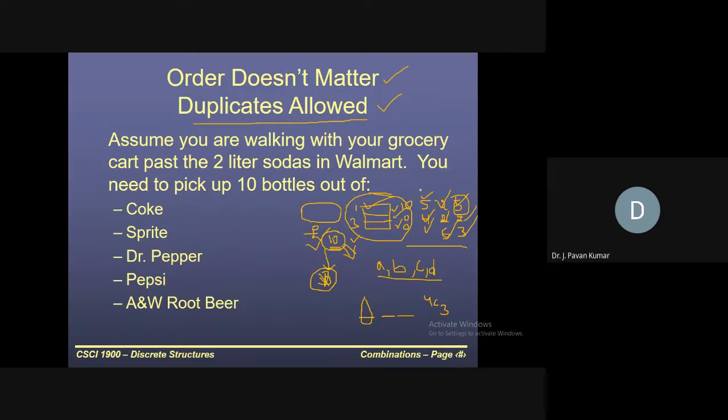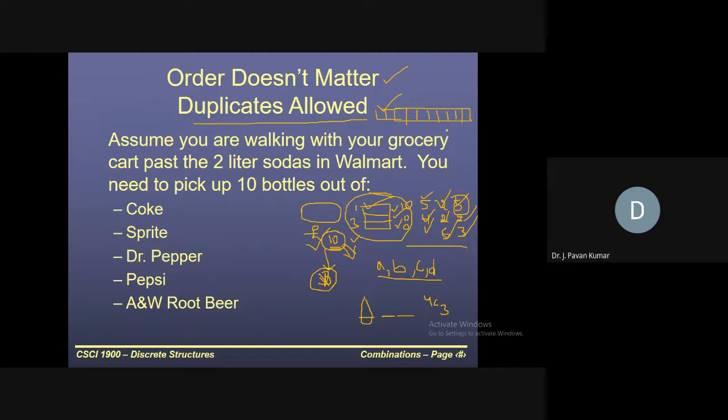Now how can we consider this? It can be interpreted like this. Let us assume we are having 10 ice creams of different types.